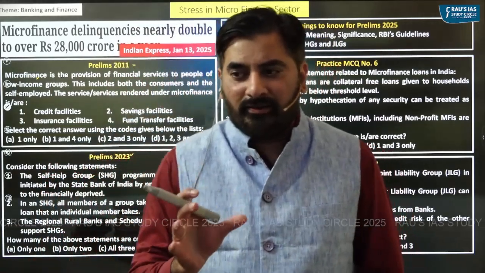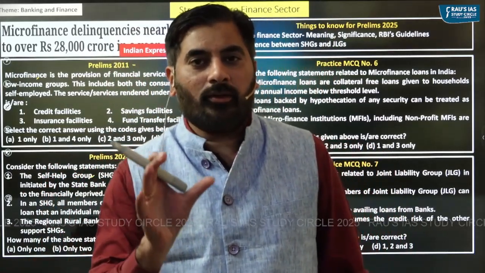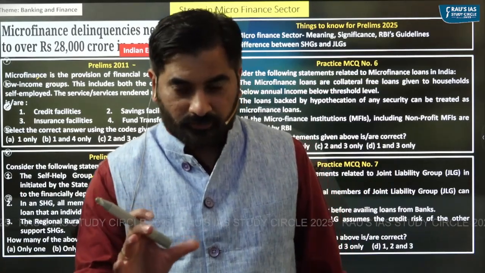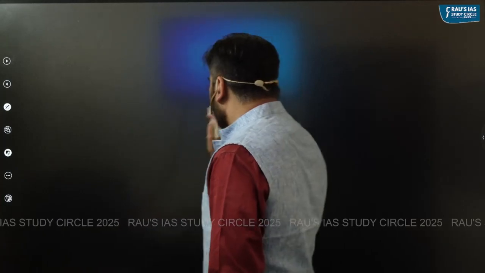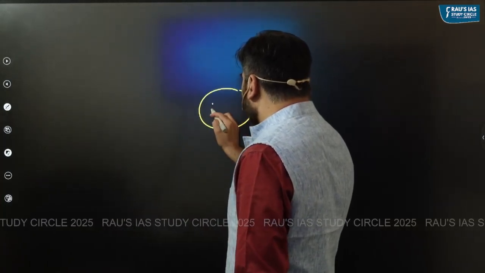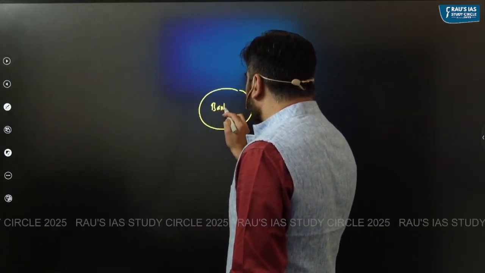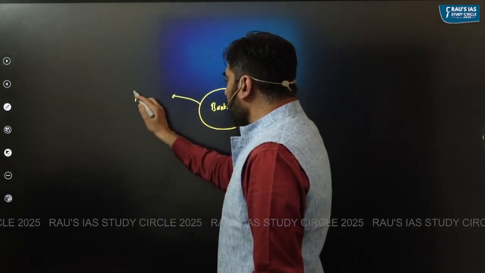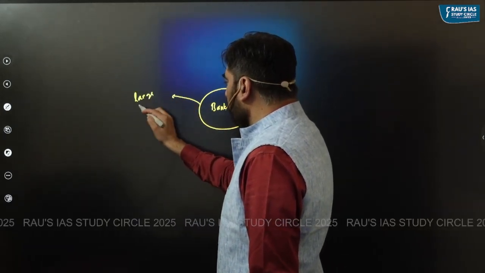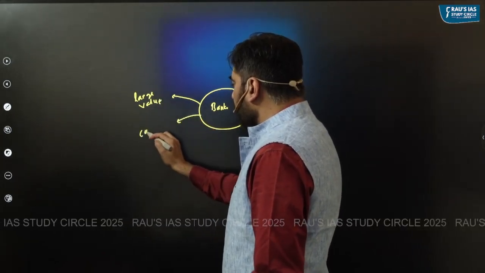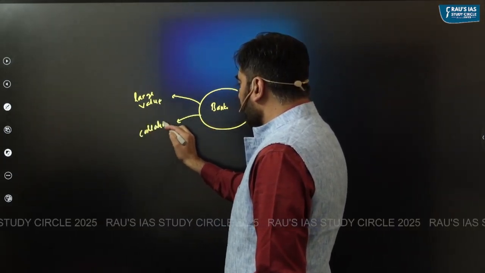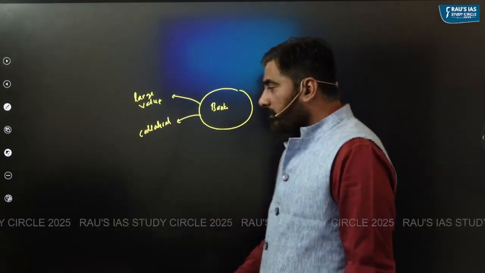So let's understand, what do you mean by microfinance loans? Generally, when you look at the commercial banks, they generally give large value loans, and they generally give loans after accepting something as a collateral.